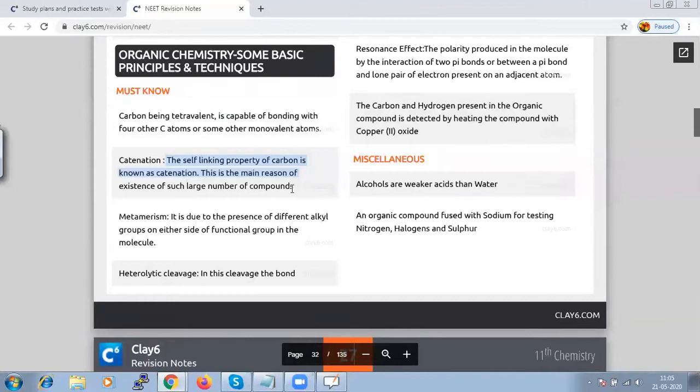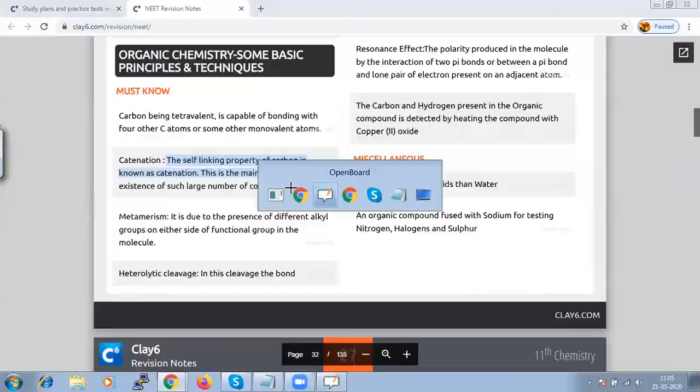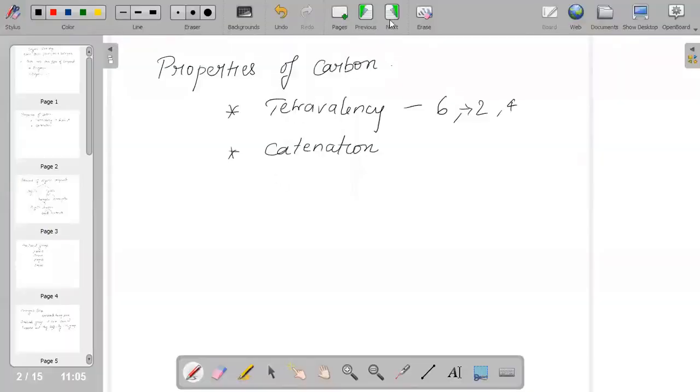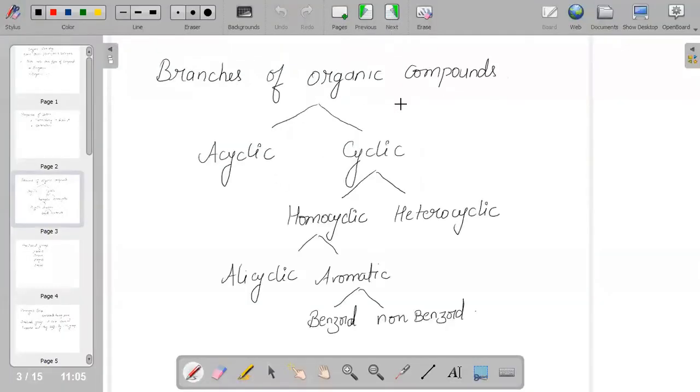The next important property is metamerism. It is due to the presence of different alkyl groups on either side of the functional group in the molecule. So carbon has certain unique properties which make it different from other elements. And when we talk about the branches of organic compounds, in the further chapters we will be studying each compound in detail.